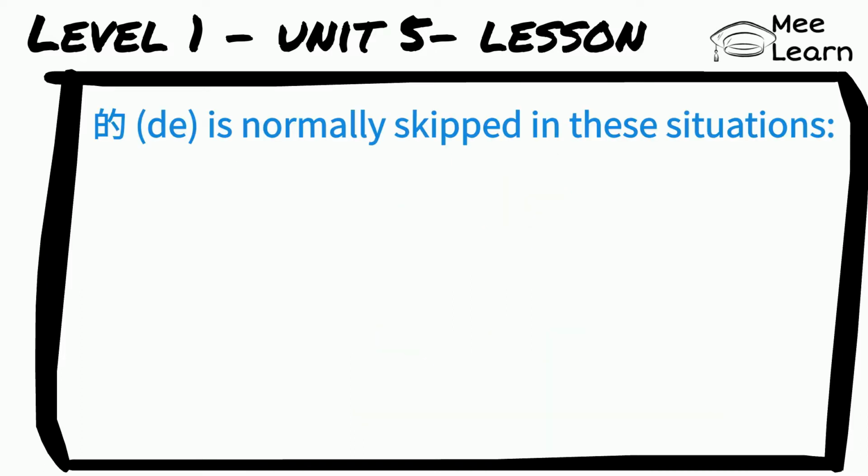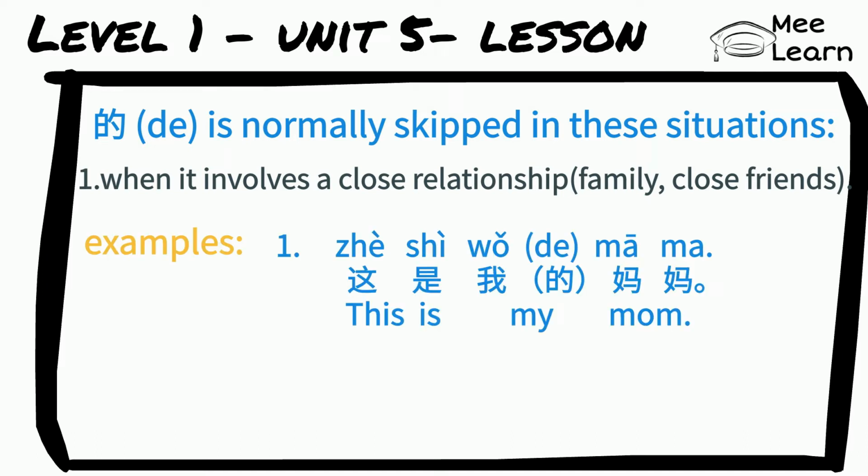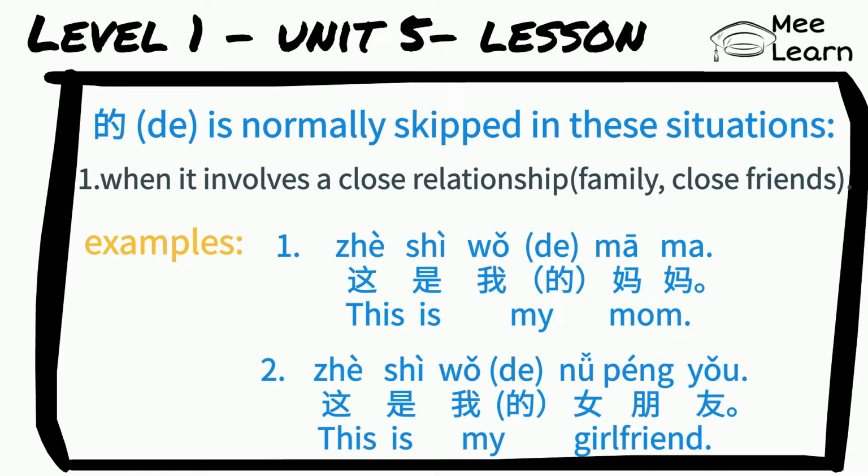的 is normally skipped in these situations. First, when it involves a close relationship, for example, family or close friends. For example, 这是我妈妈 this is my mom. 这是我女朋友 this is my girlfriend. In these two situations, mom and girlfriend are both close relationships. So, skip the 的. If you leave the 的 in, it doesn't sound as natural as native speakers.